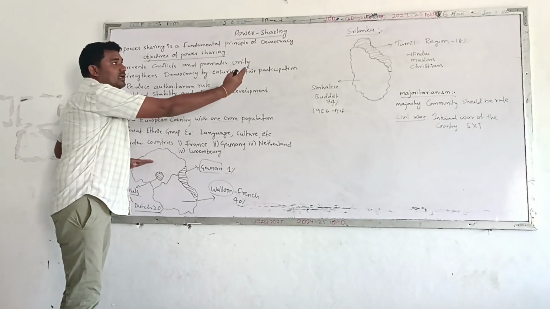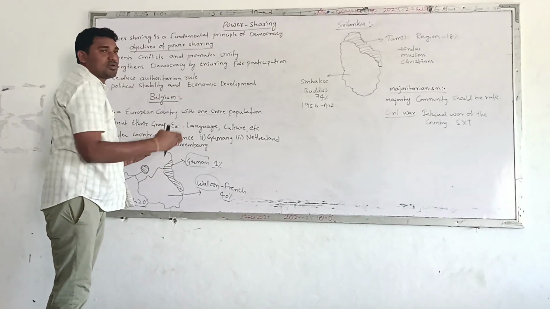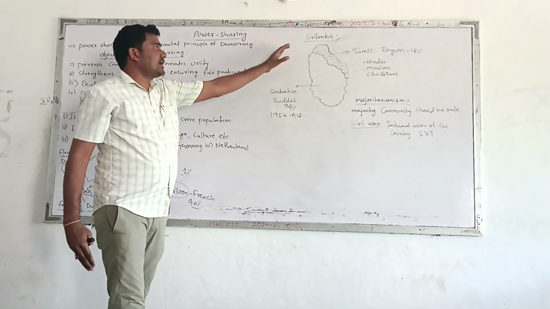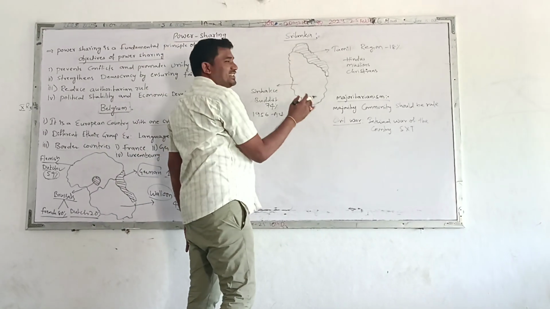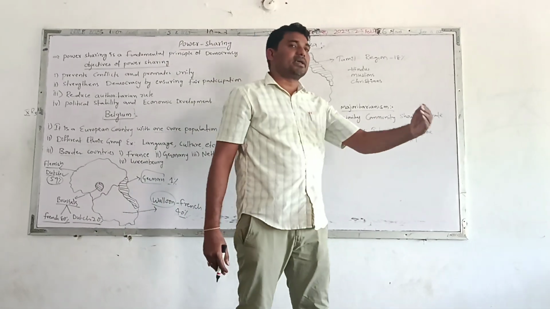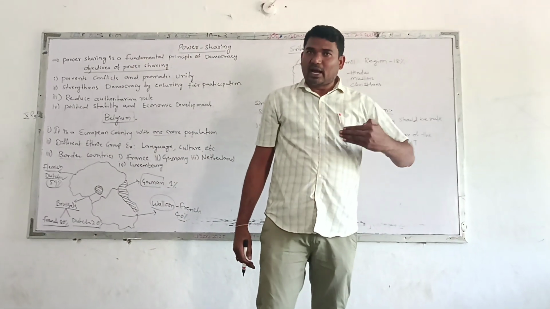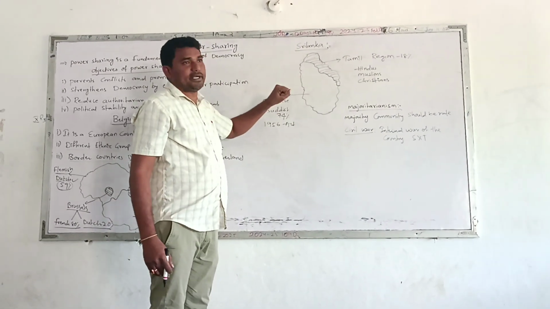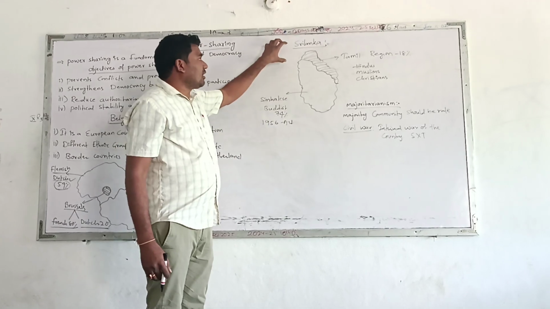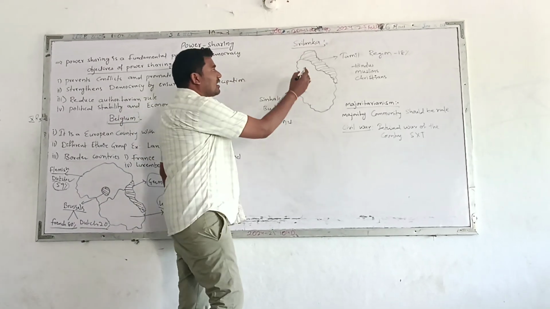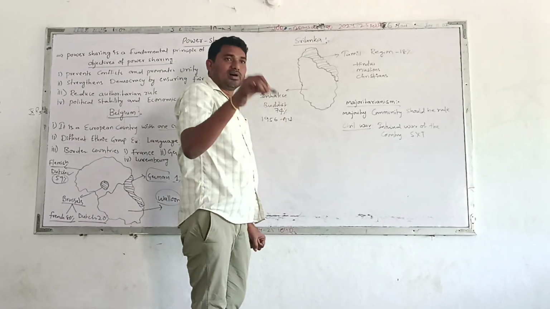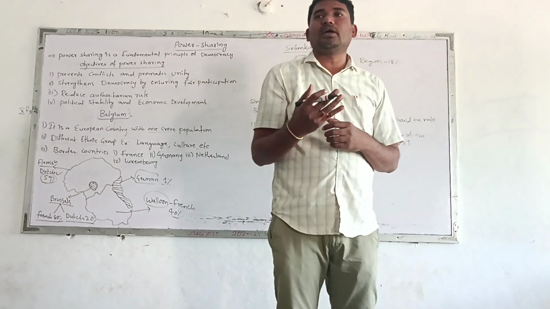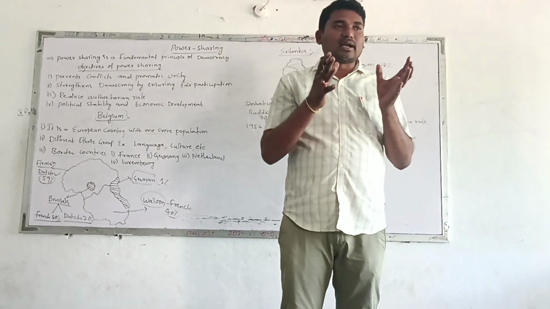And now we will go to Sri Lanka, which did not share the power and faced a lot of problems. Sri Lanka is one of the smallest countries. It is a neighboring country of India, nearby the Tamil Nadu state. Before independence, a lot of Indian Tamils went to Sri Lanka and worked as plantation workers. After independence also they settled there and are living there.